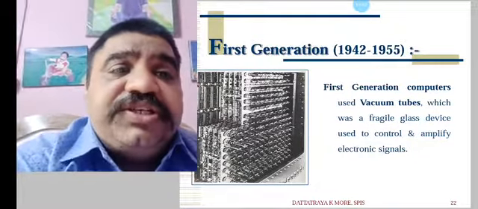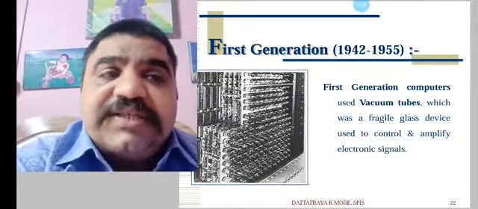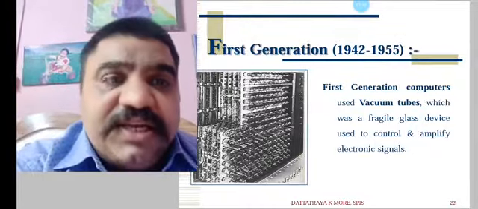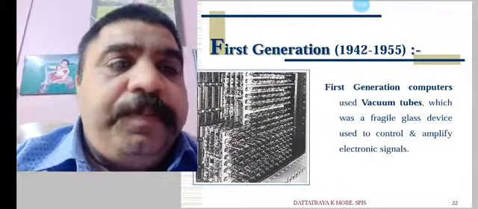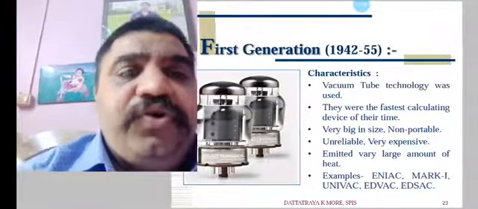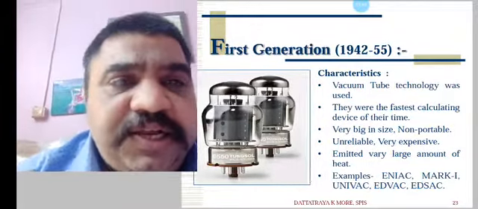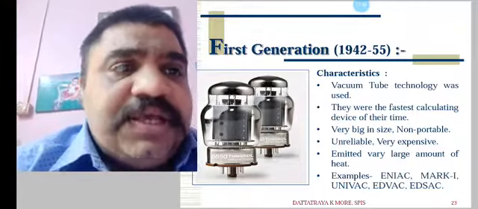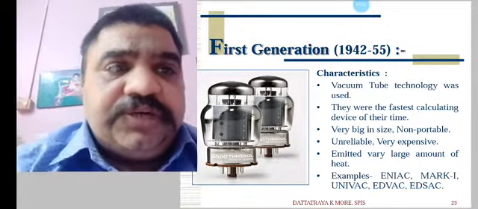The first generation computers used vacuum tubes, which were fragile glass devices used to control and amplify the electronic signal. You can see those vacuum tubes attached there. For your better view, I have kept here a separate photo of a very nice vacuum tube. You can see clearly the characteristics of those first generation computers. Vacuum tube technology was used in this generation.